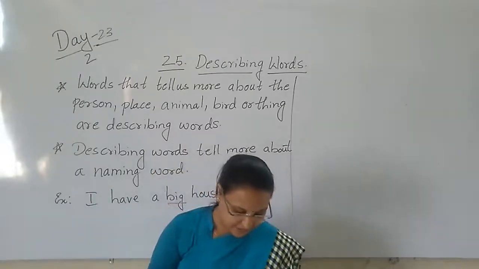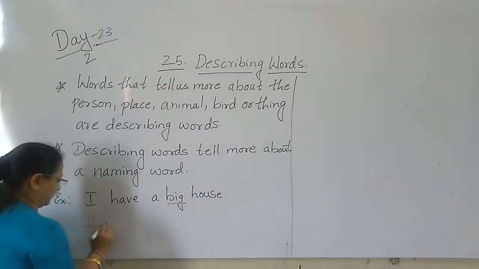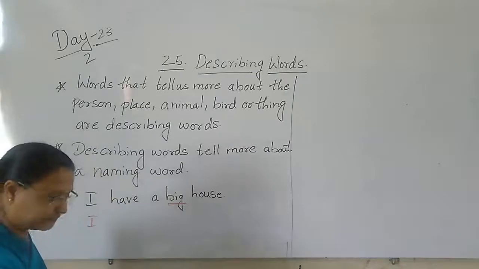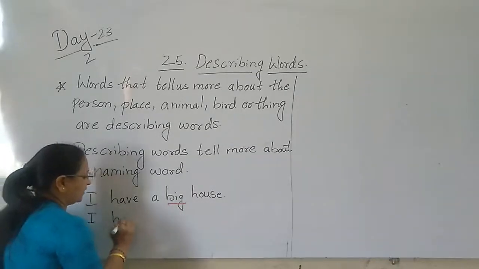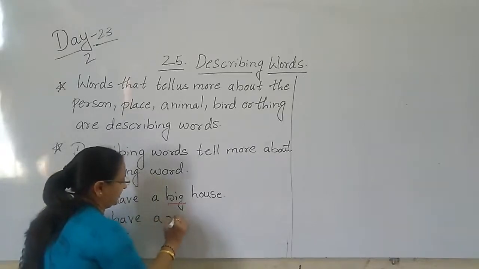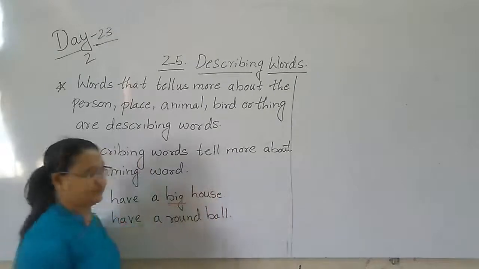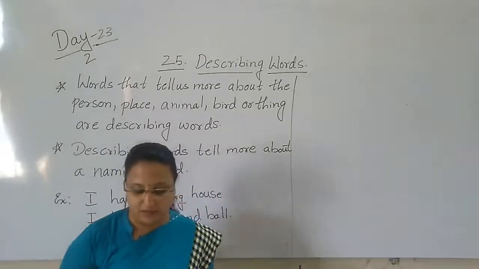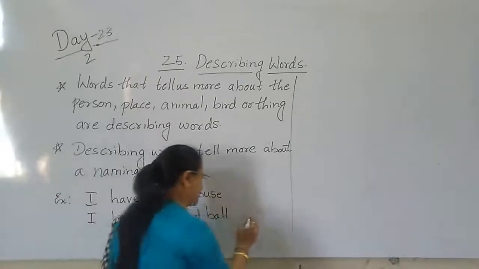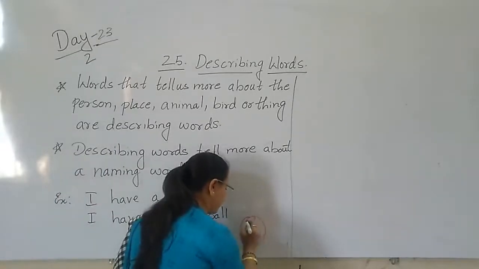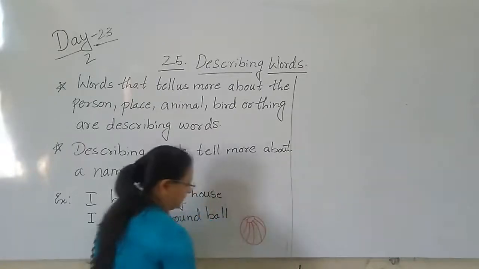So here next. Round ball. See here. I have a round ball. What is the shape of the ball, children? It is round. Yes.